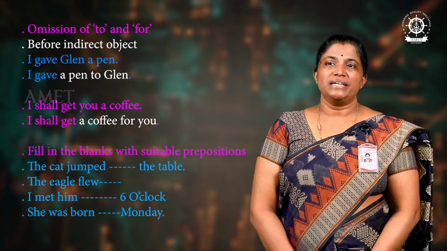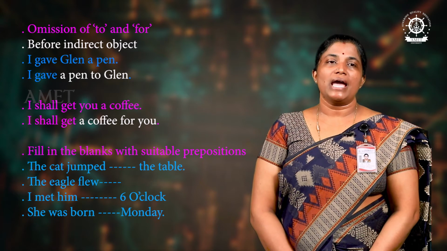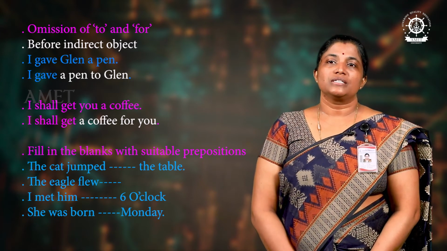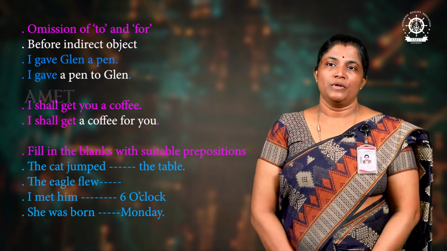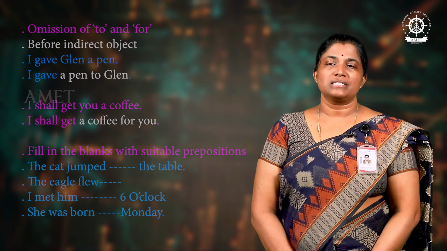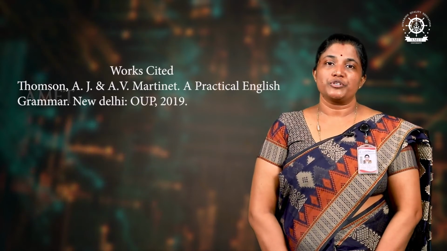Next sentence, I met him dash 6 o'clock. I met him at 6 o'clock. For time it is at. She was born dash Monday. For the day, what is the suitable preposition? It is on.